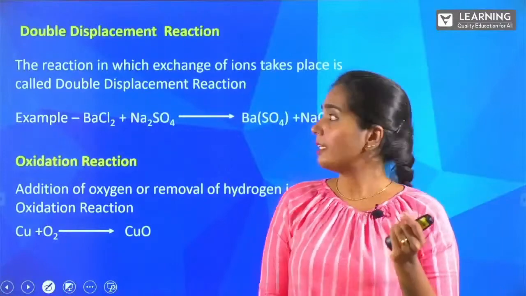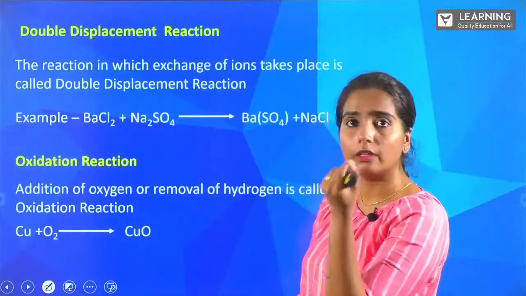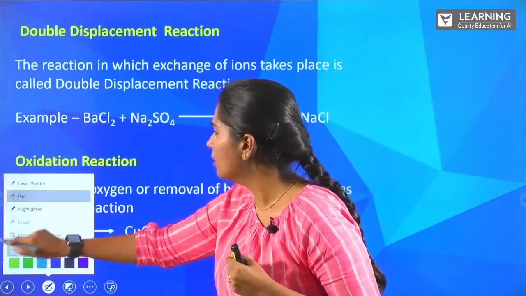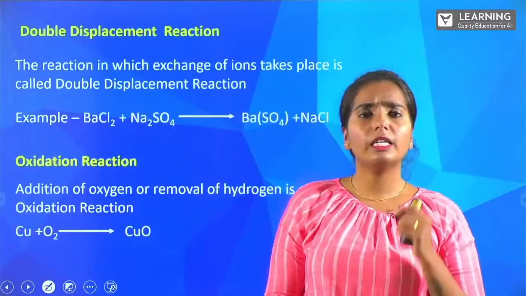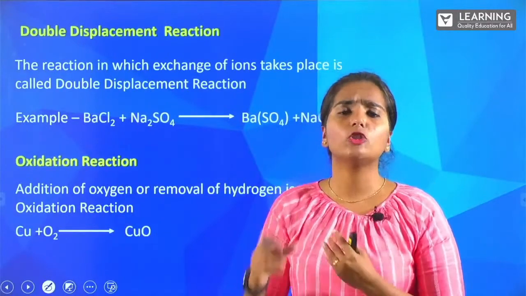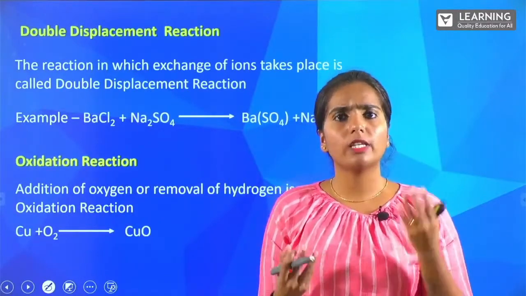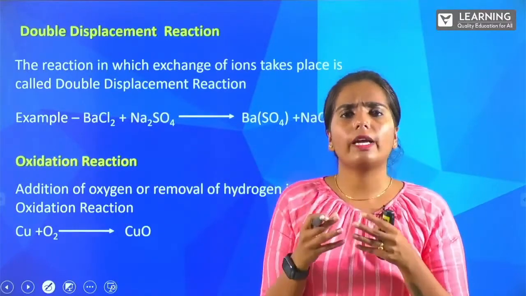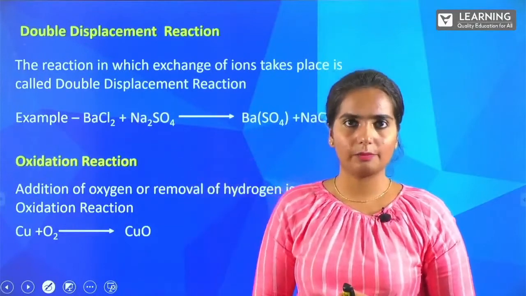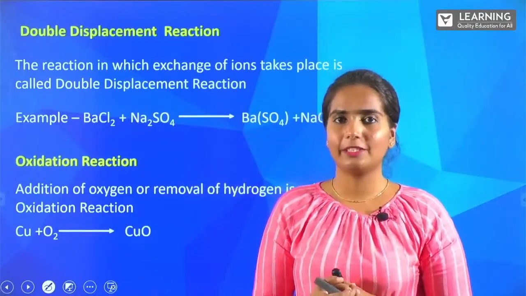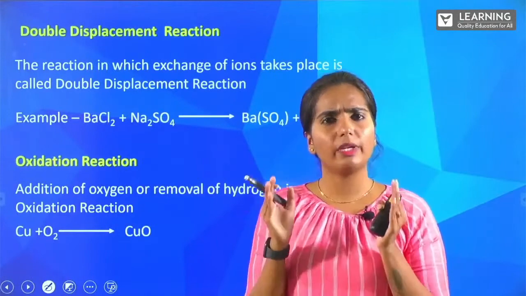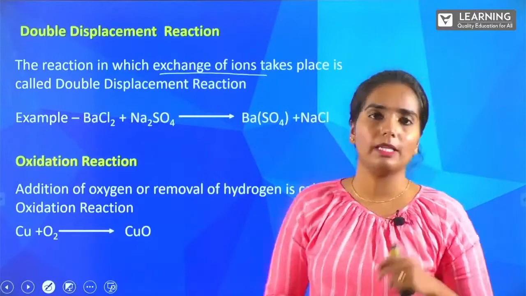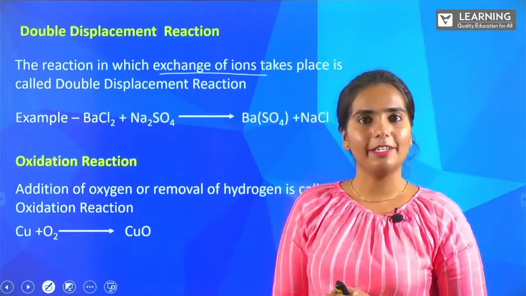Let's continue with our next type of reaction, that is double displacement reaction. What happens here is the exchange of ions. Whatever ions are present in the reactant side, some kind of exchange happens and we get it in our product side. So what is the appropriate definition? The reaction in which exchange of ions takes place is called a double displacement reaction.